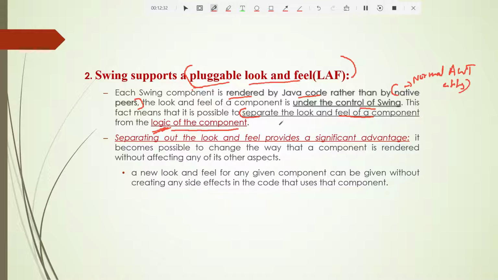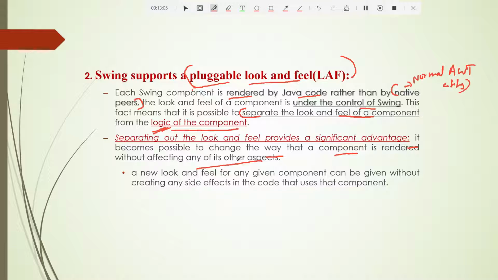Now what is the use of separating the look and feel of a component from the logic? Separating out the look and feel provides a significant advantage. It becomes possible to change the way that a component is rendered without affecting any of its other aspects. If you want the component to look different in different operating systems, that is easily possible here by using Swing, without touching the main logic of what that window exactly does.